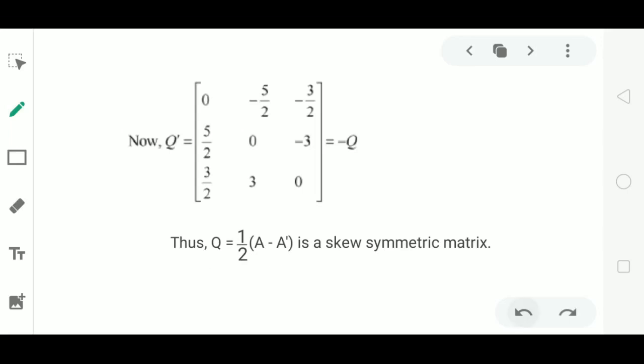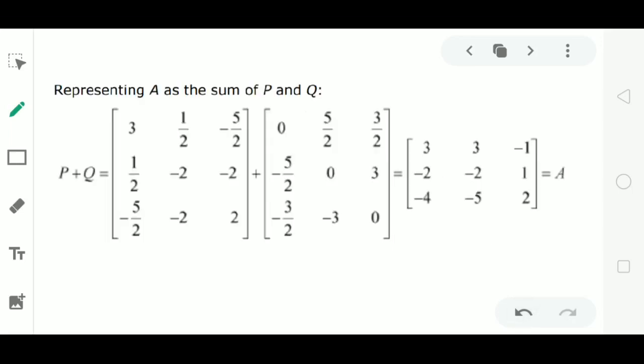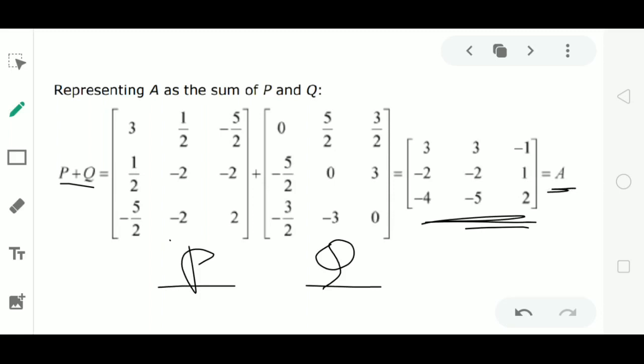Now the last step is we have to express the matrix A as sum of symmetric and skew symmetric matrices. Next step, expressing A as the sum of P and Q. P is symmetric, Q is a skew symmetric. P plus Q is equal to matrix P plus matrix Q. So, if you add the corresponding elements, we get the matrix A itself. So, clearly here we have expressed the matrix A as sum of symmetric and skew symmetric matrix.